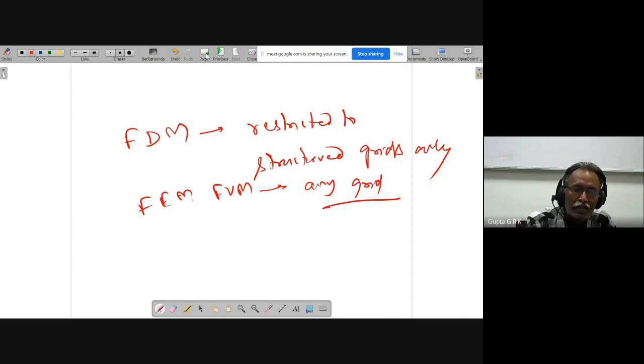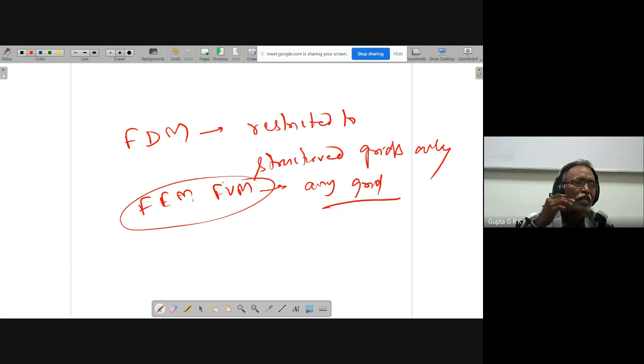So these two are quite flexible. You can have any type of problem solved. Finite difference method is simple, but it is restricted to structured grids. That is the main thing.